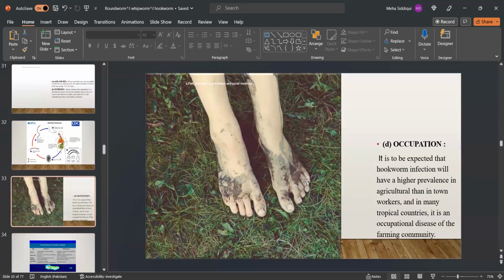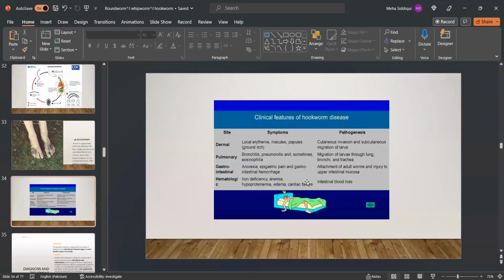Now, occupation. It is to be expected that hookworm infection will have a higher prevalence in agricultural than in town workers, and in many tropical countries, it is an occupational disease of the farming community.